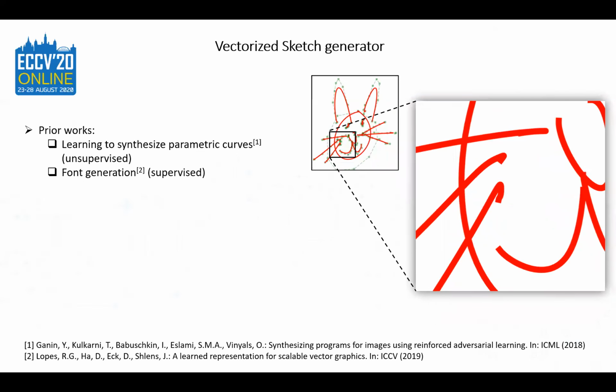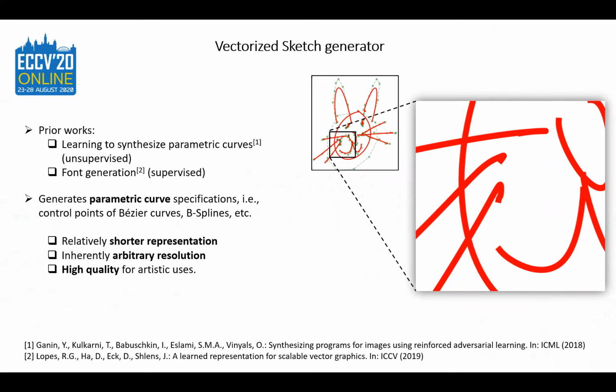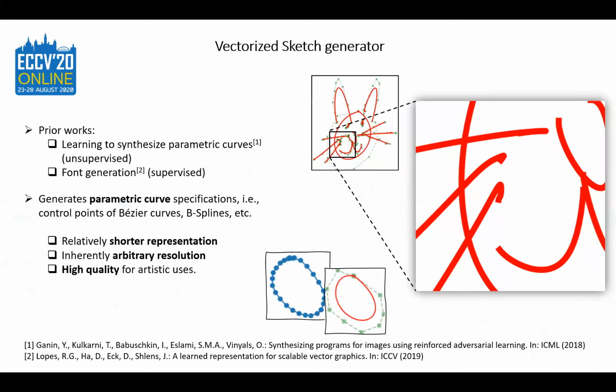On the other hand, vectorized sketch generators like Spiral or SVG font generators use parametric curve specification, that is control points of Bezier curves or splines. They are relatively shorter, they are inherently of arbitrary resolution, and of course, of high quality. The circular stroke has 25 points on its naive representation, whereas 10 control points on the Bezier representation.